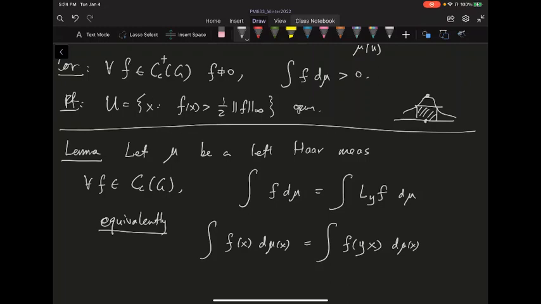The proof is fairly simple. You do the simple functions and you approximate the compactly supported function by simple functions, and you should get this quite easily. But this is basically telling you how you can translate from the translation of a measure to the translation of the function.